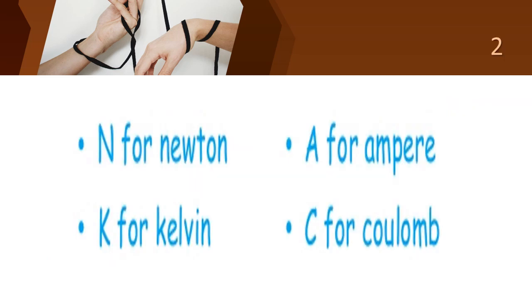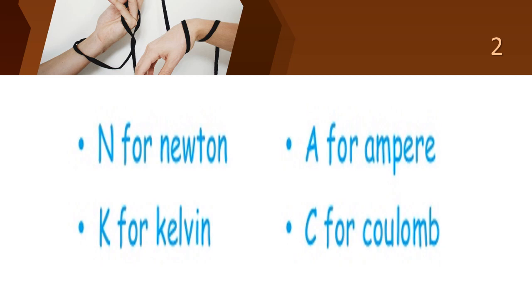We'll see examples. N for Newton, you should use capital N. For Kelvin, capital K. For ampere, you should use capital A. For coulomb, you should use capital C. What is the first point we have learned?